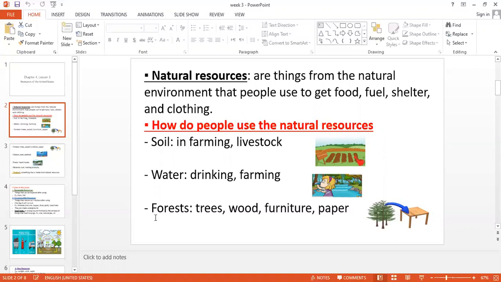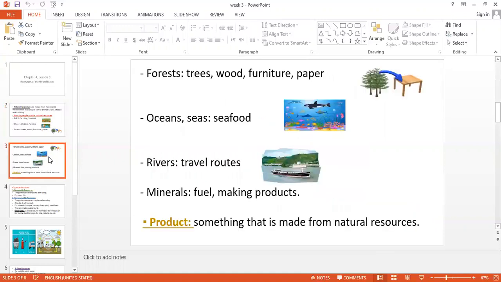Number three, the forest. The forest is considered a natural resource because it is found naturally on Earth. No man can make a forest. It never happened. The forest has a lot of trees, and we can use the wood of the trees to make furniture and paper. So look, these are the trees of the forest. We can use them to make furniture like tables, chairs, bedrooms and so on.